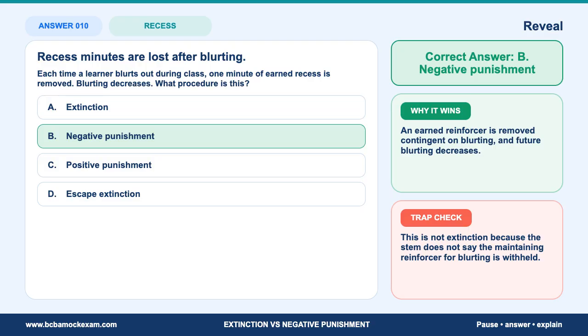Exam note. Losing earned recess minutes is a classic contingent loss example. The key is not simply that recess is involved. The key is removal of an earned reinforcer after blurting and a decrease in blurting. Trap check. This is not extinction because the stem does not say the maintaining reinforcer for blurting is withheld. The best answer names the relation between the response and the consequence. That distinction is what usually separates the correct answer from the attractive distractor.